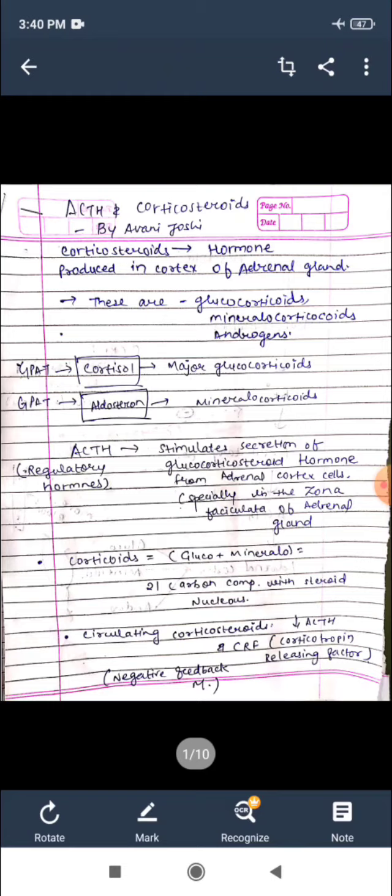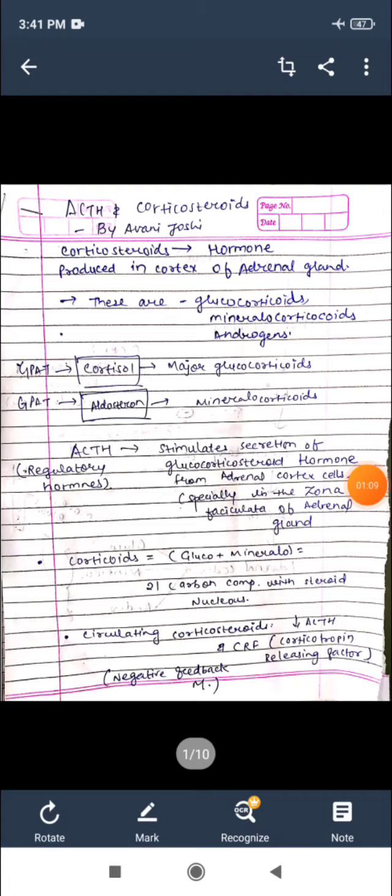So first of all, ACTH. It is a hormone made by the pituitary gland. This is just background or basic knowledge. You know that the pituitary gland is a small gland at the base of the brain. And what is the function of ACTH? ACTH controls the production of our hormone, cortisol. The cortisol is made by the adrenal gland, which is located just above the kidney.